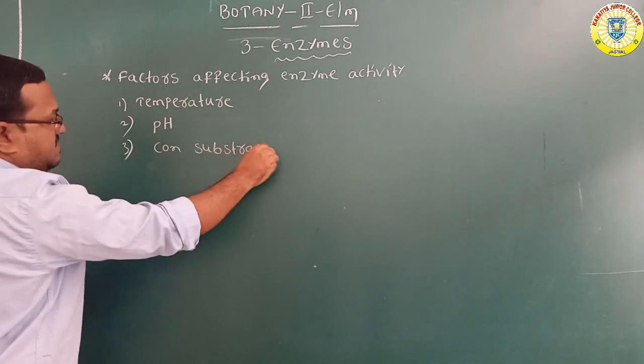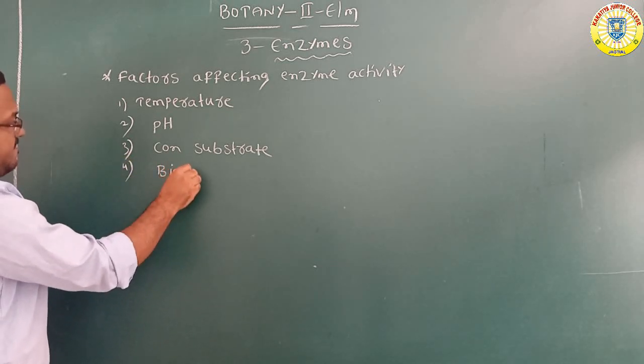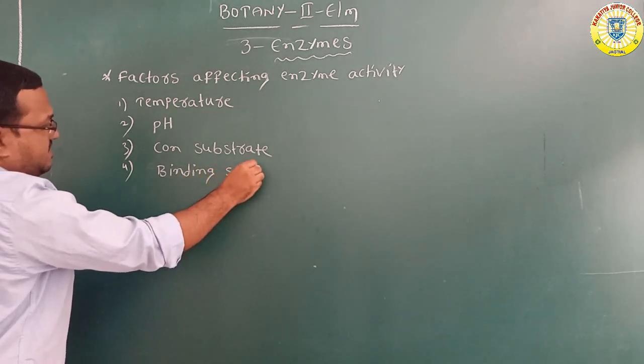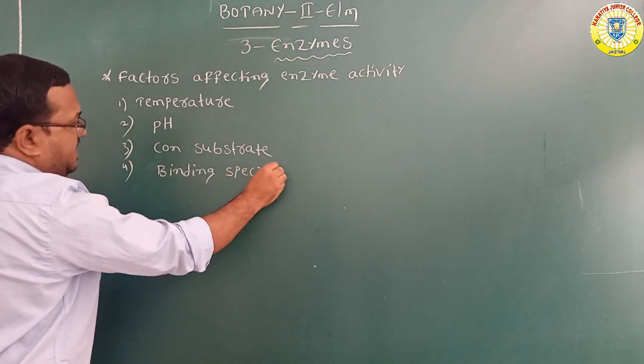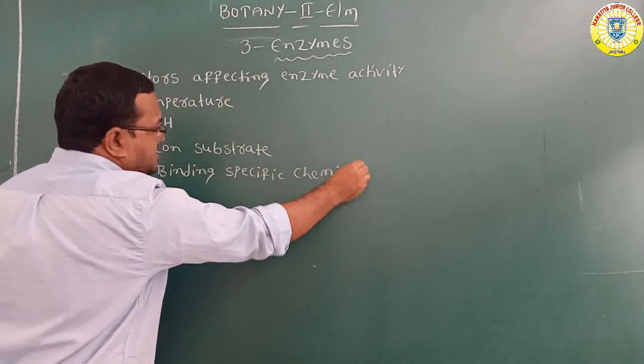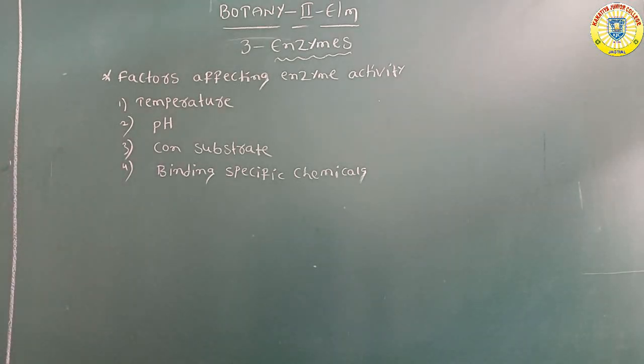Fourth one, binding of specific chemicals. So these are the four factors which can affect the enzyme activity.